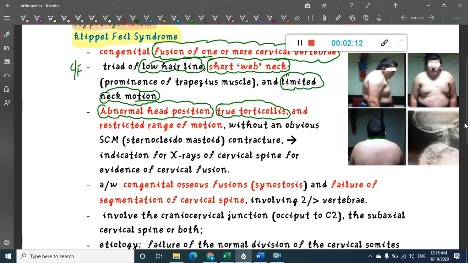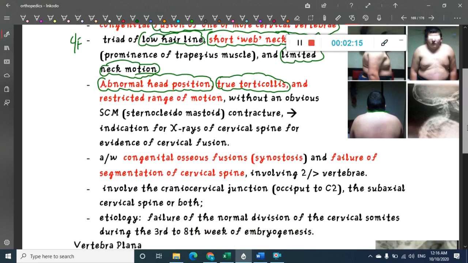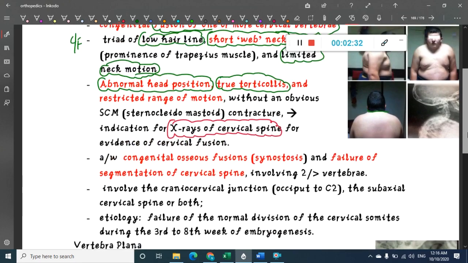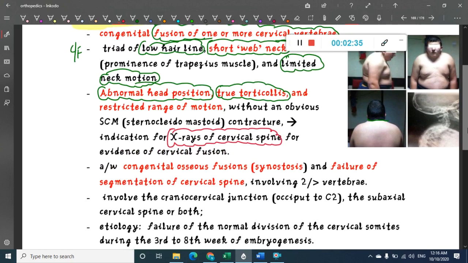Whenever you have these findings, you will have to order an X-ray cervical spine. On X-ray cervical spine, you will see the fusion of the vertebrae. So the investigation that you have to order here is X-ray cervical spine. Klippel-Feil syndrome is sometimes associated with congenital osseous fusions, also called synostosis.